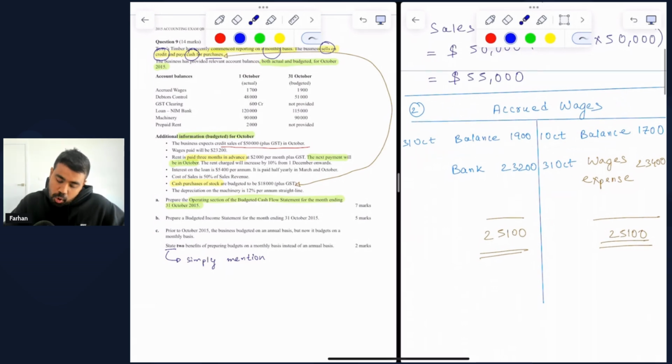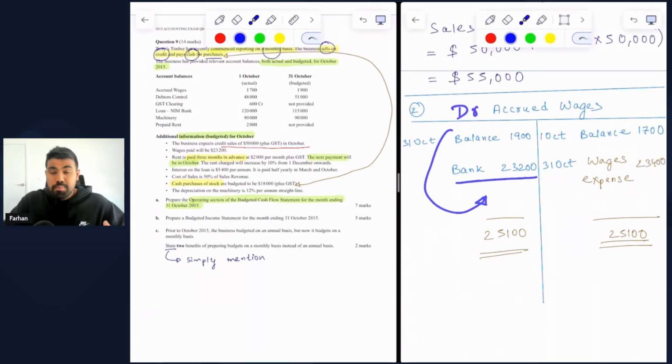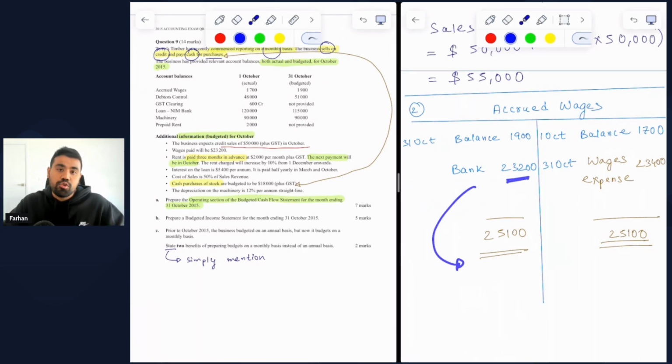Then I'm also including bank of $23,000 on the debit side. And why is this the case? We are preparing the ledger account for accrued wages, which is a liability account to begin with. So if we have paid for wages, that refers to a reduction in liability, and liabilities, when they go down, we debit them within the ledger account. So this bank of $23,000 is the exact amount that we had shown within the cash flow statement operating activities section as wages paid for cash, which simply refers to a reduction in accrued wages, or the wages that the business owed.